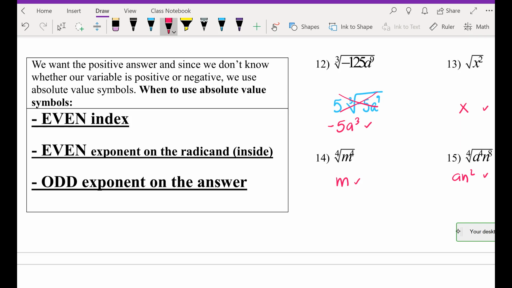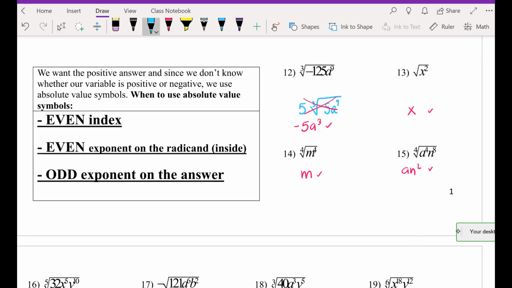But here, I have a variable x. Do we know if this is positive or negative? No, because that's why it's called a variable, because it varies. But to make sure that this is always positive, in mathematics, what do we use to make sure an answer is always positive? An absolute value symbol. So we're going to go back to 13 and use an absolute value symbol.